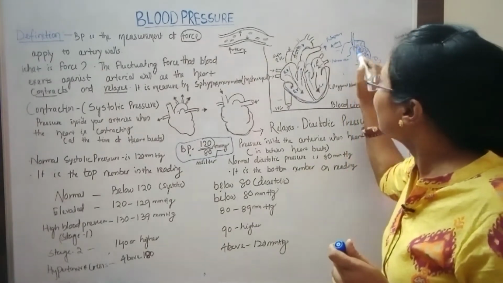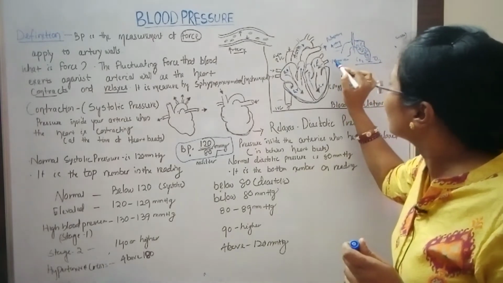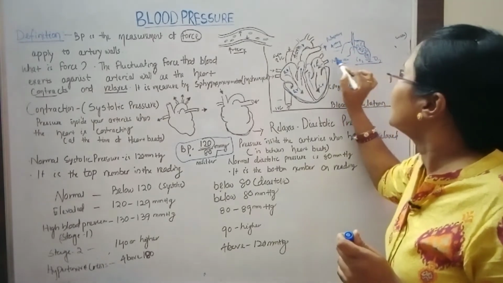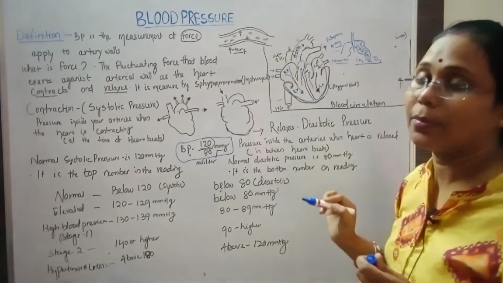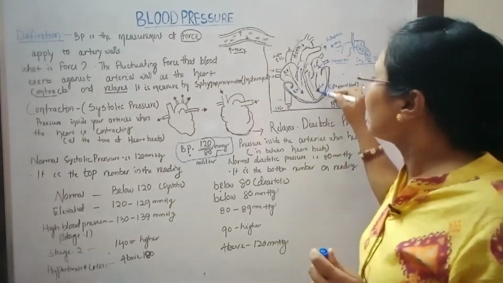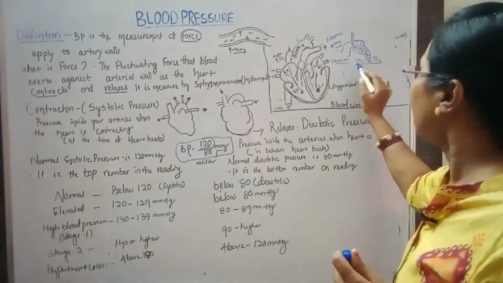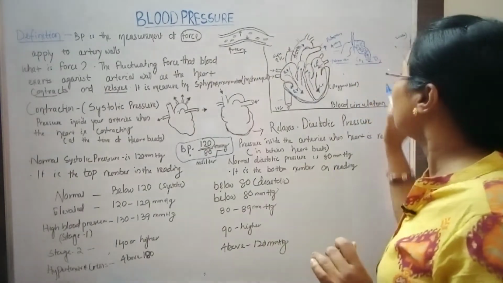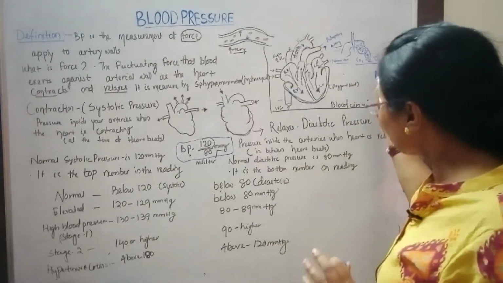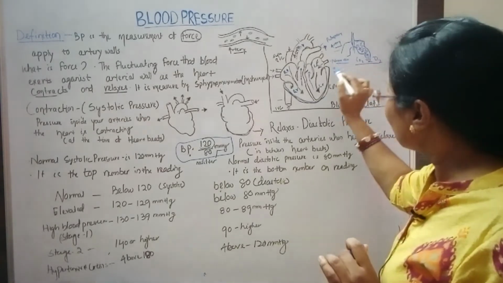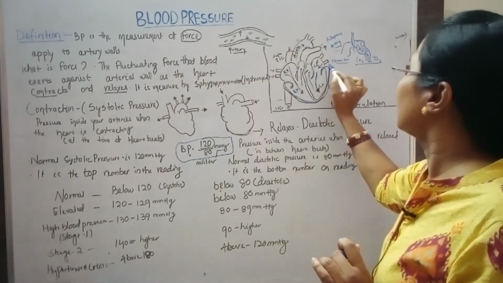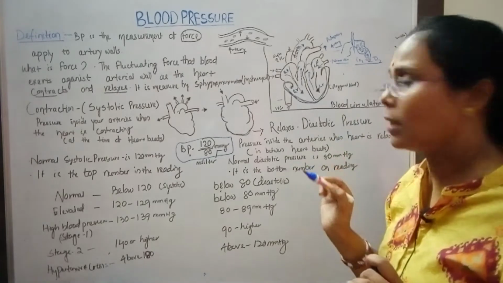Then the oxygenated blood comes through the pulmonary veins to the left atrium. After gaseous exchange, this oxygenated blood moves to the left atrium through the pulmonary veins.